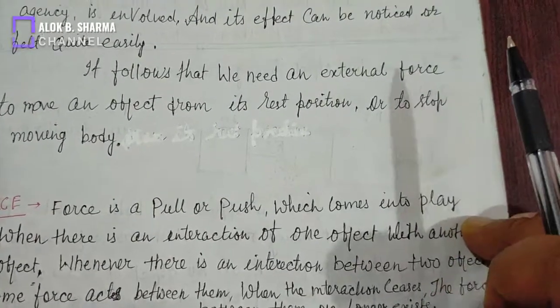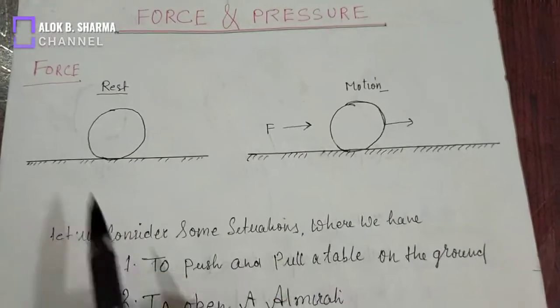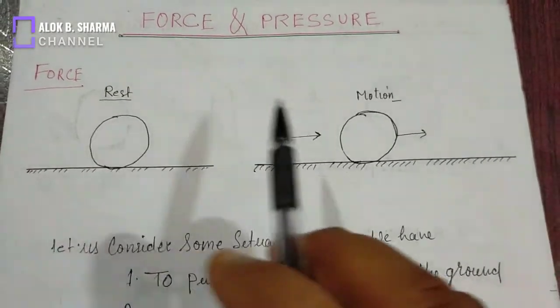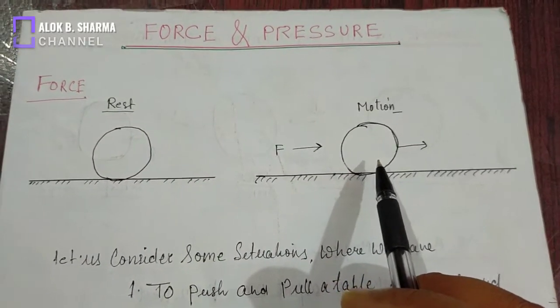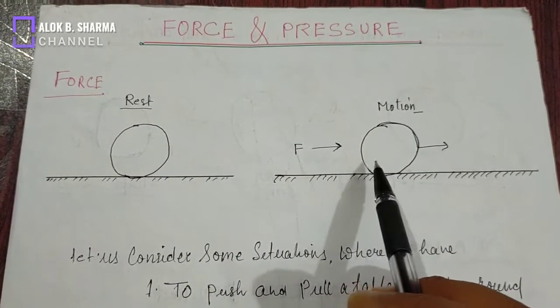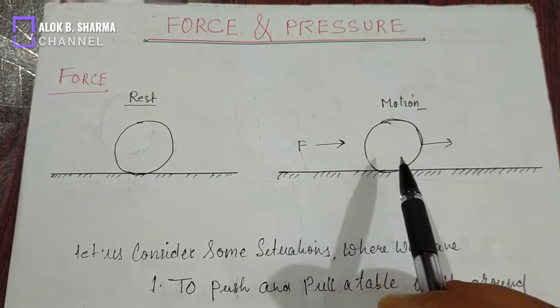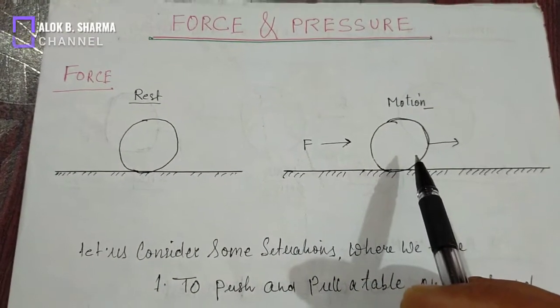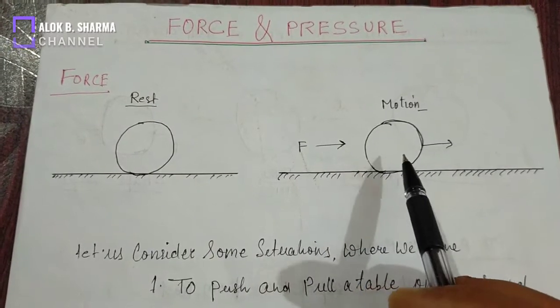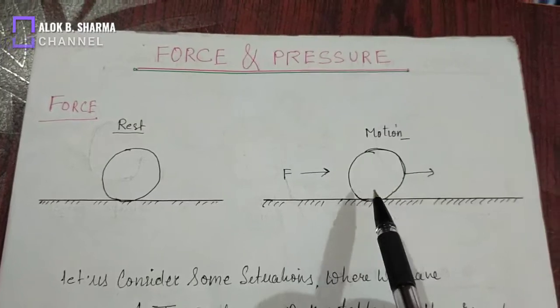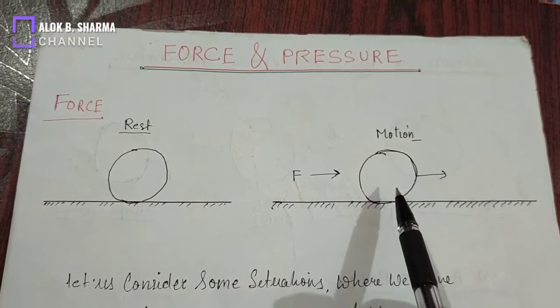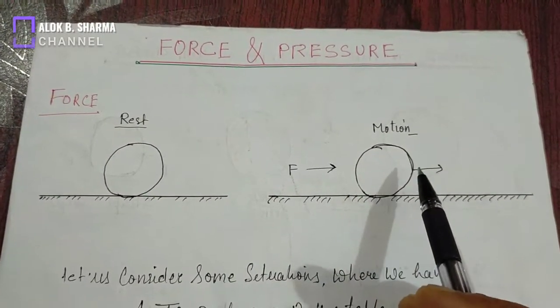When we kick a ball on the ground, it covers a certain distance and then stops. The effect of force ceases, the interaction ceases, that's why it stops. When the application of force is ended, the effect of force no longer exists.